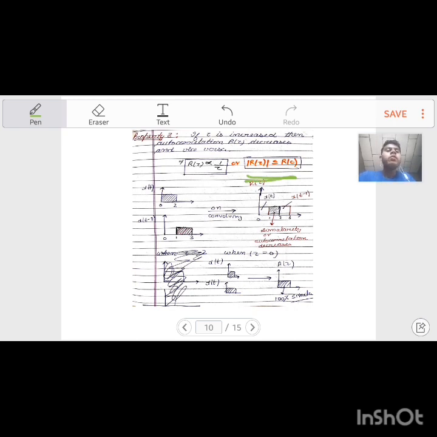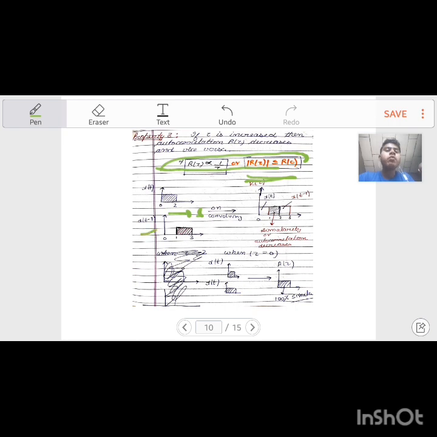Now I already told you what tau is. It is the searching or tuning parameter. Now let me explain this equation by the graphical method. I am considering the signal x t whose duration ranges from 0 to 2.